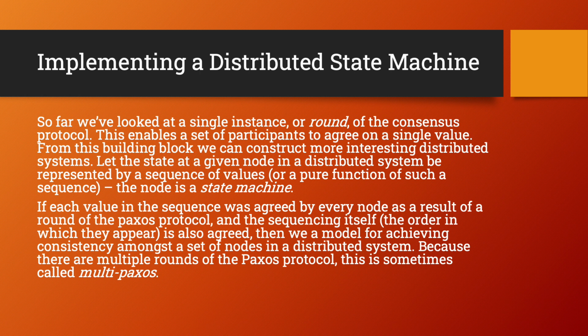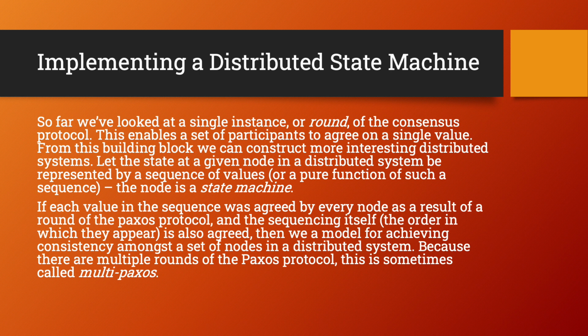Implementing a distributed state machine. So far, we have looked at a single instance or round of the consensus protocol. This enables a set of participants to agree on a single value. From this building block, we can construct more interesting distributed systems. Let the state at a given node in a distributed system be represented by a sequence of values. That is, the node is a state machine.